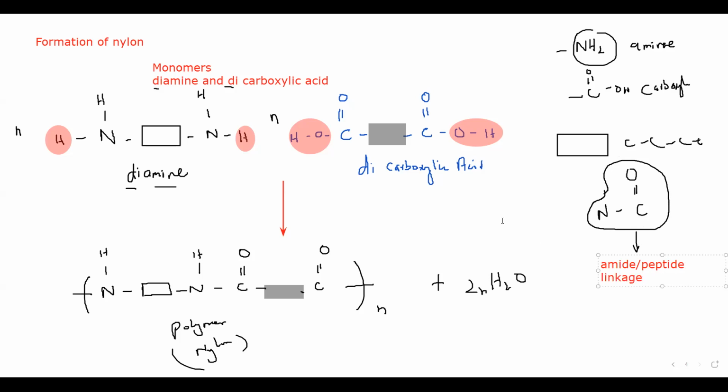So amide linkage or peptide linkage, this bond has a name. So in nylon, we have an amide or peptide linkage. And this is a polymer. Like we use nylon threads and nylon ropes. So what actually is this nylon? This nylon thread or nylon rope is actually a polymer,